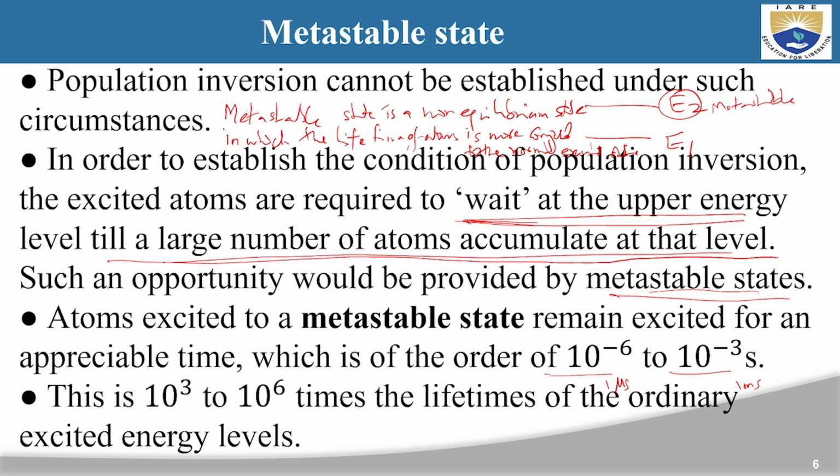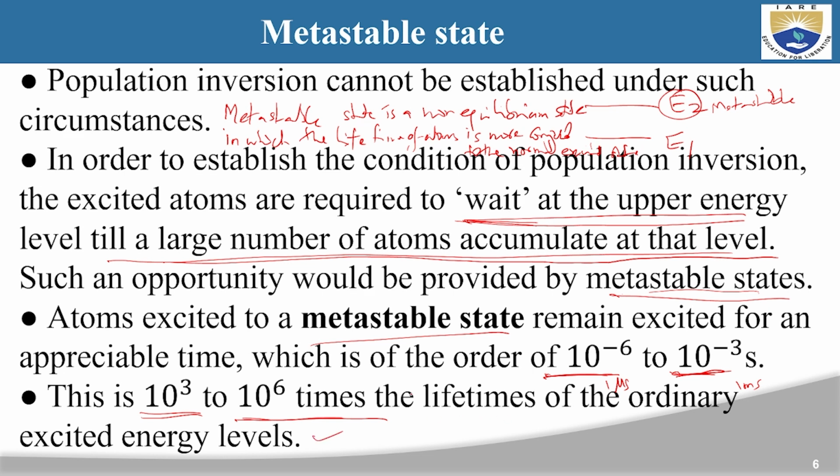Compared to the normal excited state, the lifetime is around 10 power 3 to 10 power 6 times more. In a normal excited state, it is 1 nanosecond, 10 power minus 9 second. Very quickly, the atoms decay to the ground state, whereas in the metastable state, the atoms stay for 1 microsecond to 1 millisecond, 10 power minus 6 to 10 power minus 3 second. So this lifetime is 10 power 3 to 10 power 6 times more compared to the lifetime of ordinary excited energy levels.